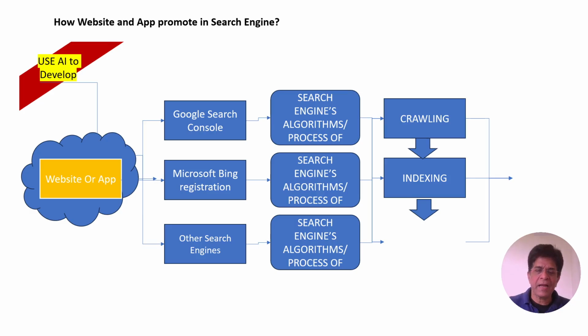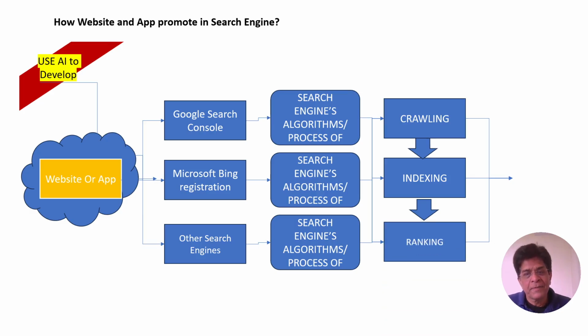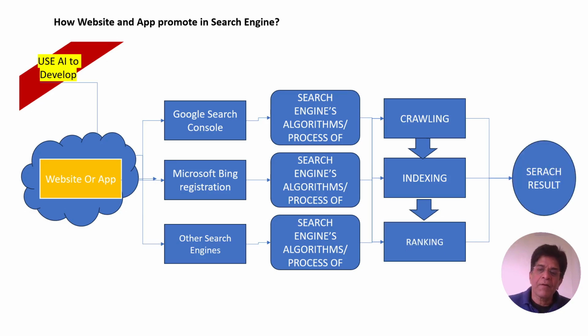Once it is indexed, and if the website content and entire development match their processes and algorithm, it will rank it. Once it is ranked, the people who are searching will get the result of your website.